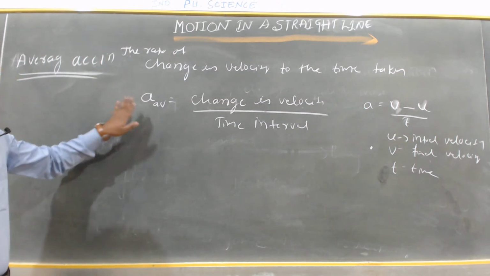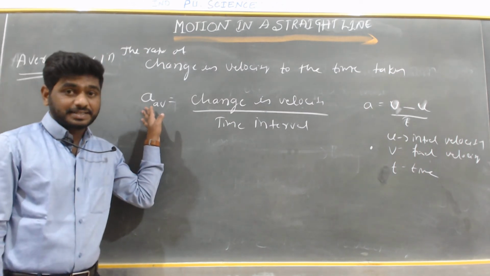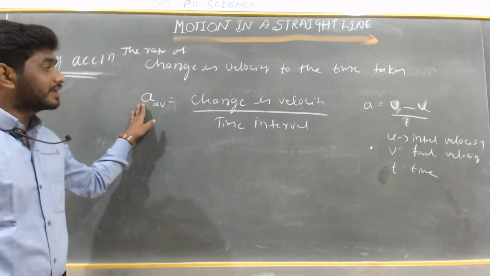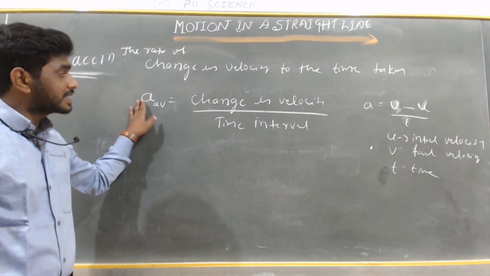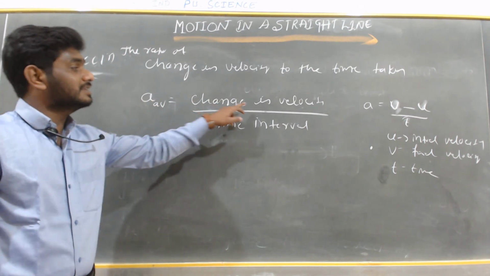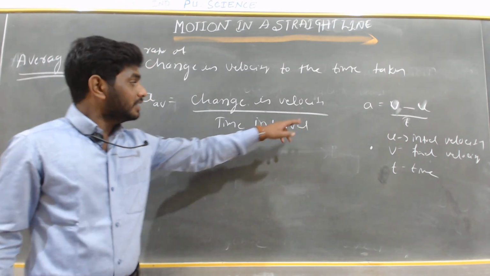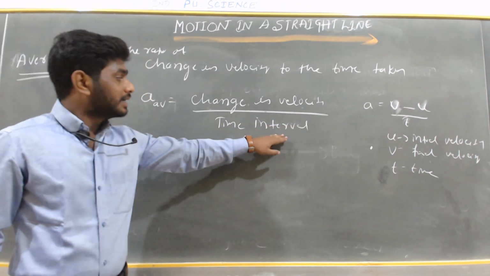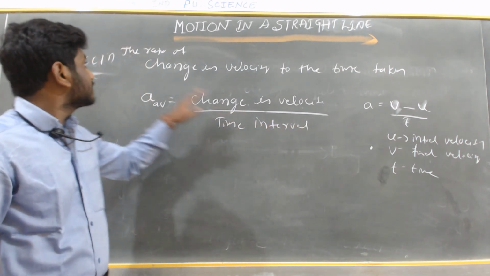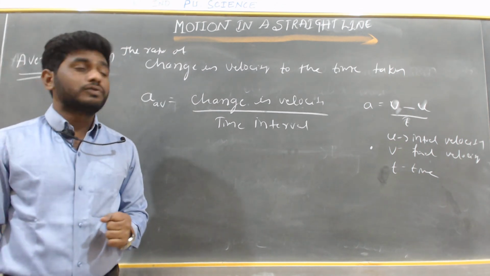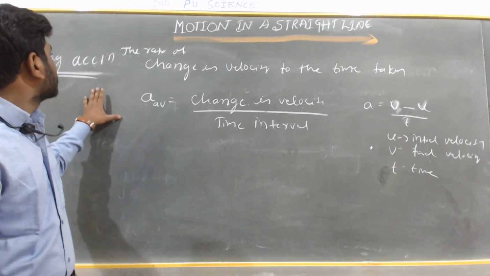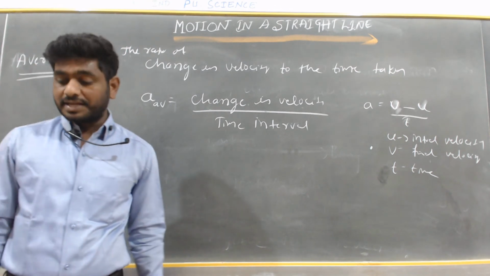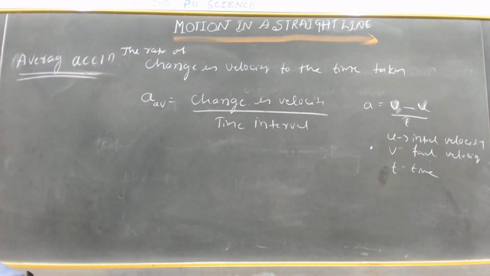So what is the average velocity? Sorry, what is the average acceleration? Average acceleration means change in velocity divided by time interval, we call it average acceleration. I will do a numerical, then you will understand the average acceleration.